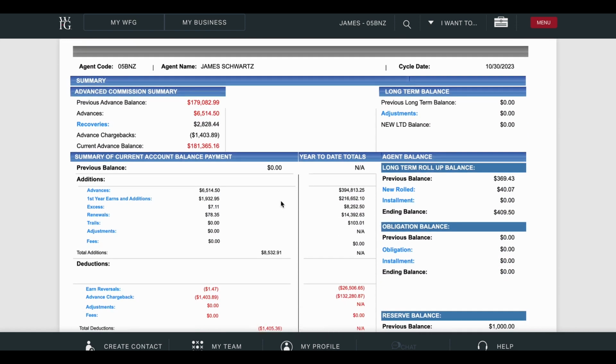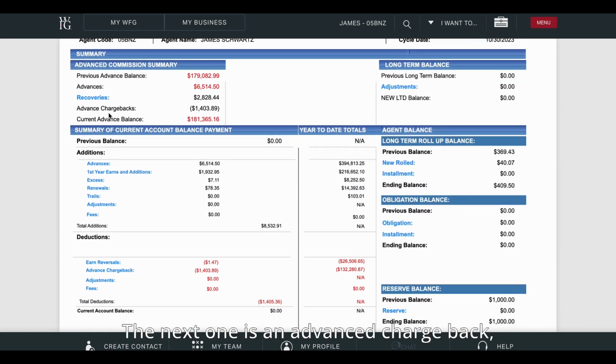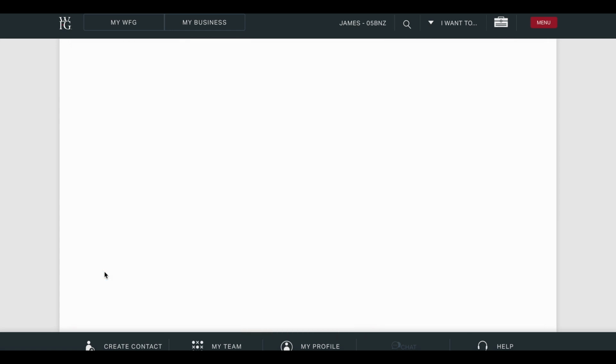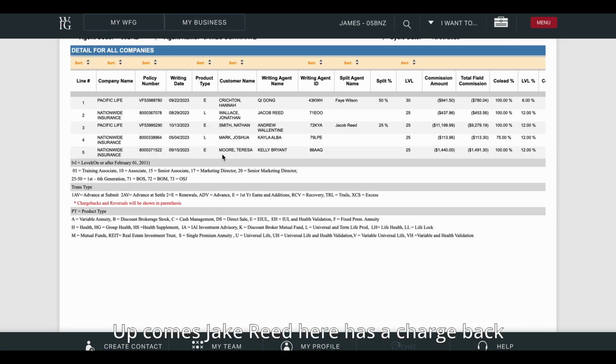Here we are. The next one is an advanced chargeback, meaning something happened, right? And I got a chargeback. I can follow it down further and I can say, okay, anything in blue, by the way, I can hover over and you can see with this little hand, I can click on it and it'll tell me exactly what it is. So if I look at advanced chargebacks, let's see what happened. Let's click on it. Up comes Jake Reed here, has a chargeback from a nationwide policy. He's the writing agent. Jonathan Wallace was the client.